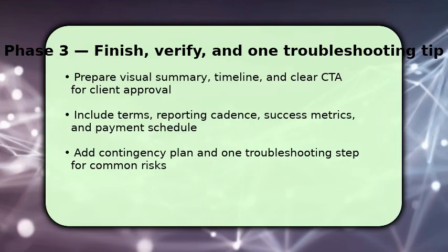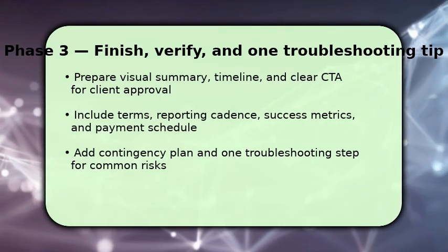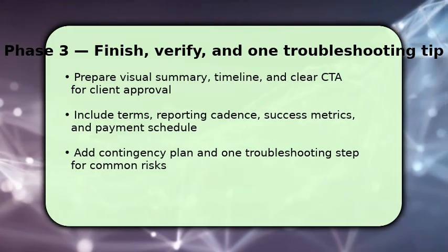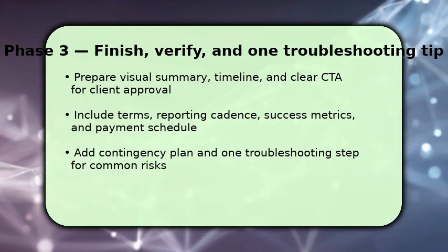If things go off track, use the contingency plan, pause, review metrics at the agreed checkpoint, and reallocate budget to the highest performing channel. This troubleshooting step keeps momentum and protects ROI.